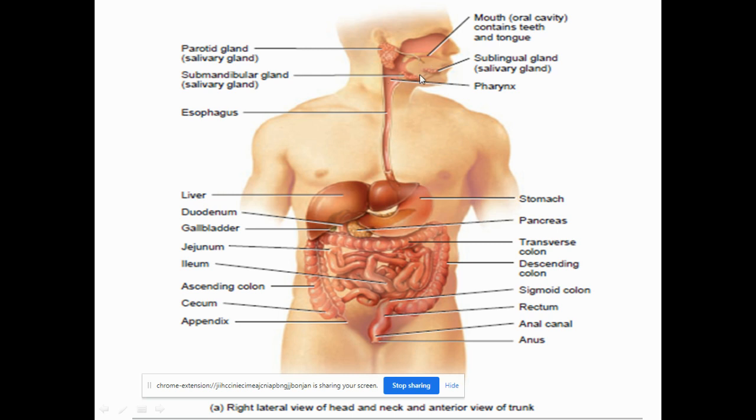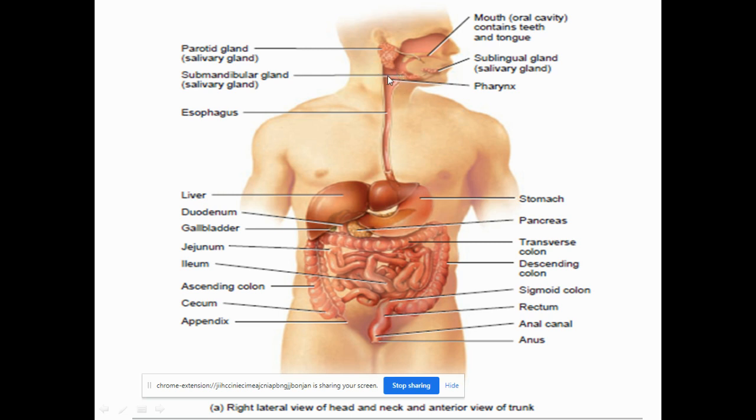Then you have the next region, the laryngopharynx. It is guarded by the epiglottis. So the glottis region is guarded by the epiglottis. Do you know what the role of the epiglottis is? The epiglottis closes the larynx, and it will prevent the food from entering the larynx and also the trachea. What is the trachea? It is the windpipe, the respiratory tract. The food should not go into the lungs through the trachea, so this region is closed by the epiglottis.